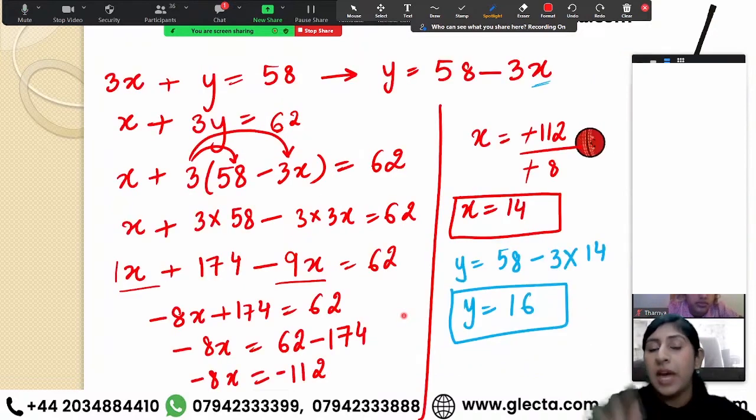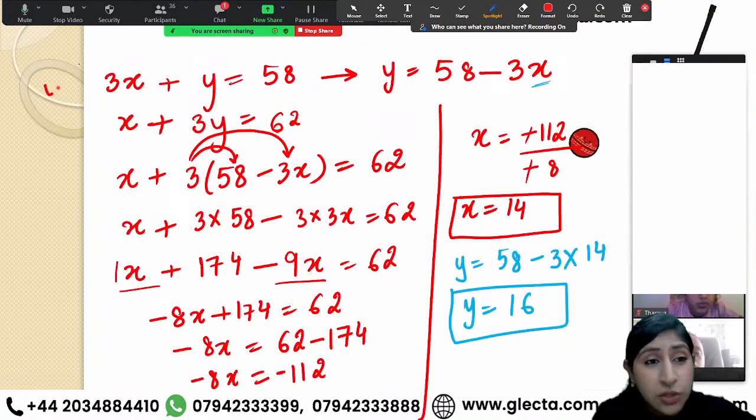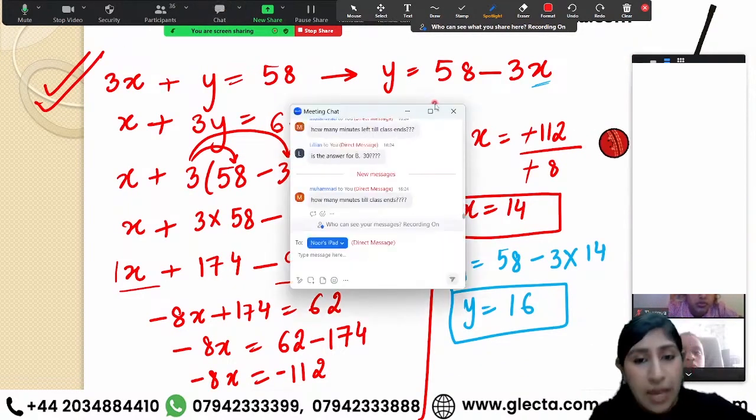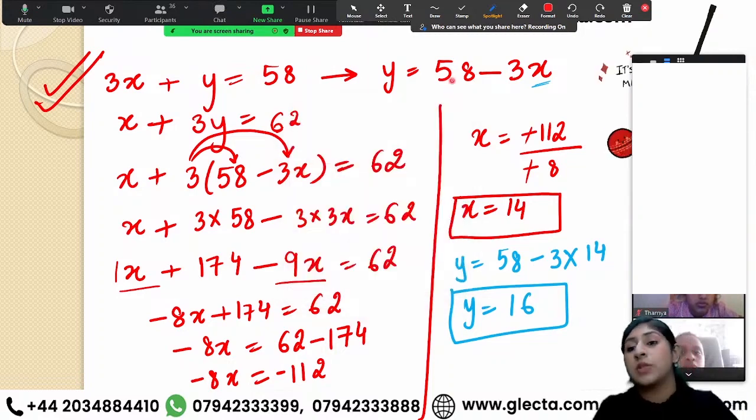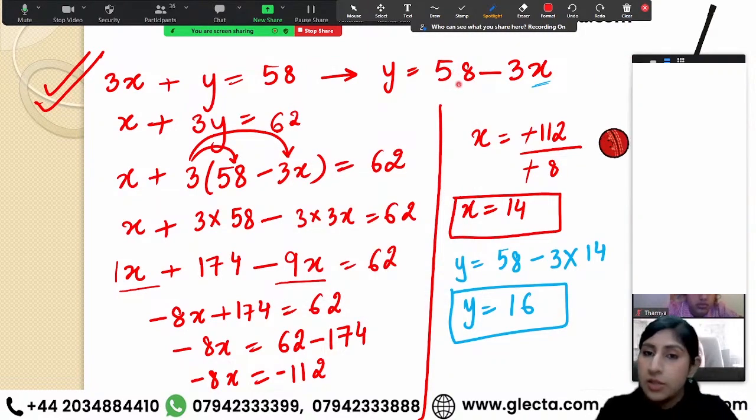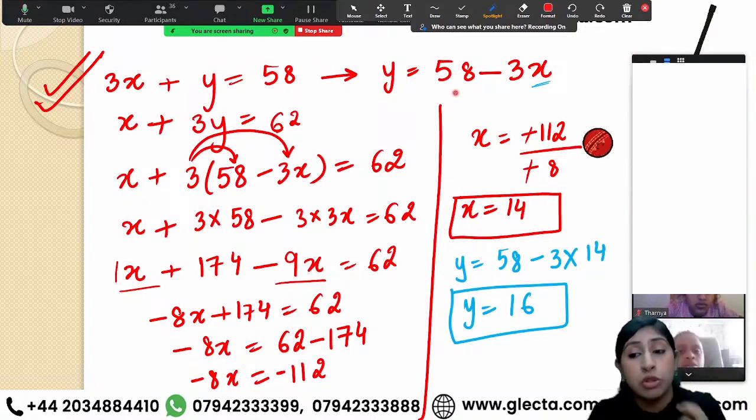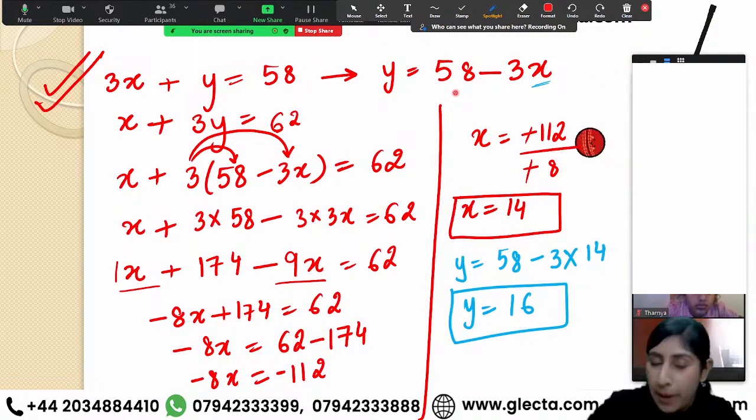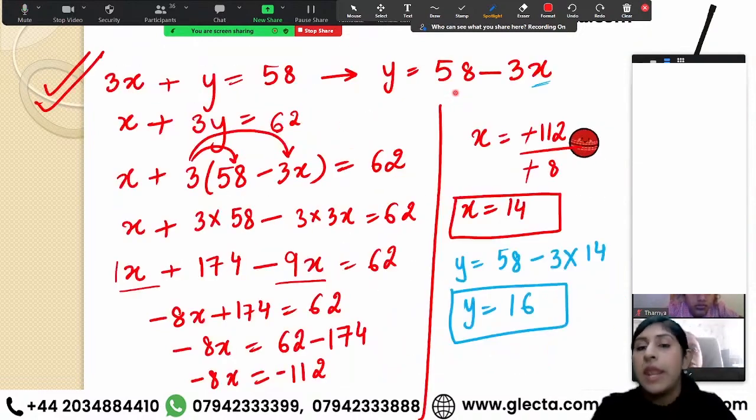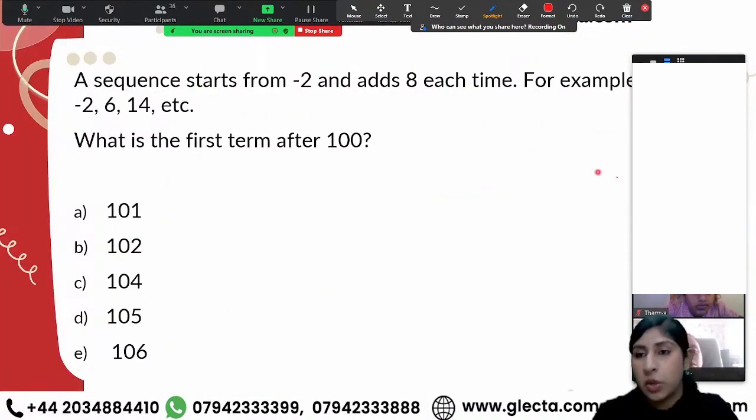But the concept that I have told you, you need to know this concept, this simultaneous equations part as well. All right. So this is how we calculate an individual cost. That has also been asked in your past year papers. Okay. Now, moving on to the next question.